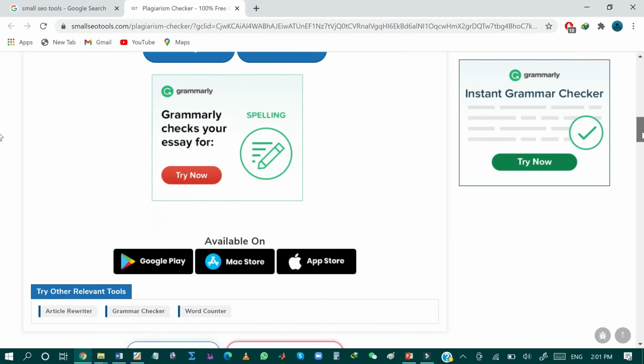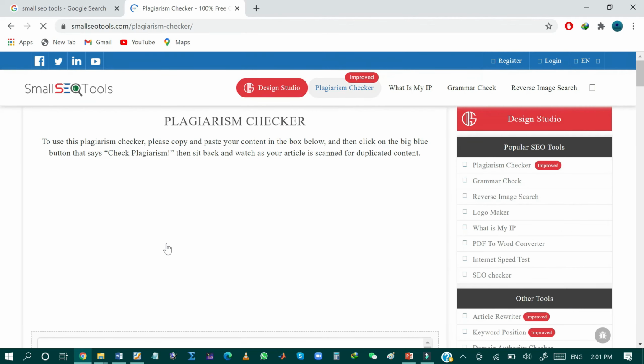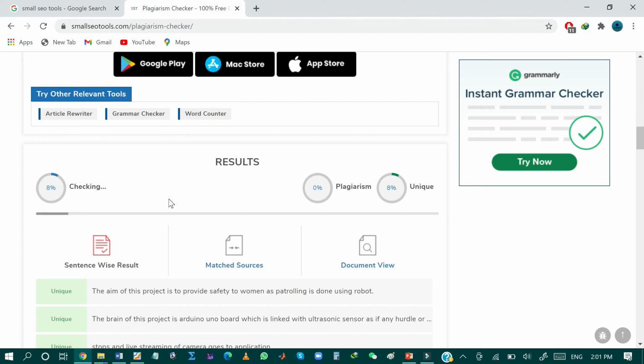So I'm interested to check the plagiarism of my document. So just click this box, and then I can either check the plagiarism as well as check the grammar. So I'm interested in checking the plagiarism. So just hit the check plagiarism button. So as you can see, the plagiarism checking has now started. My document is now scanning against billions and millions of web pages that are available online, and the percentage scale is shown over here, and the unique content as well as the plagiarized content will be shown for my document.